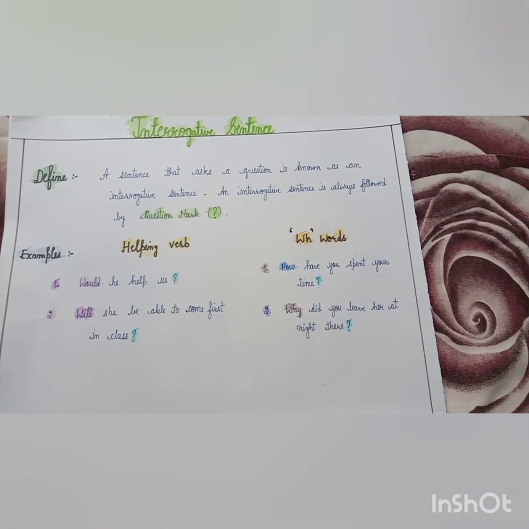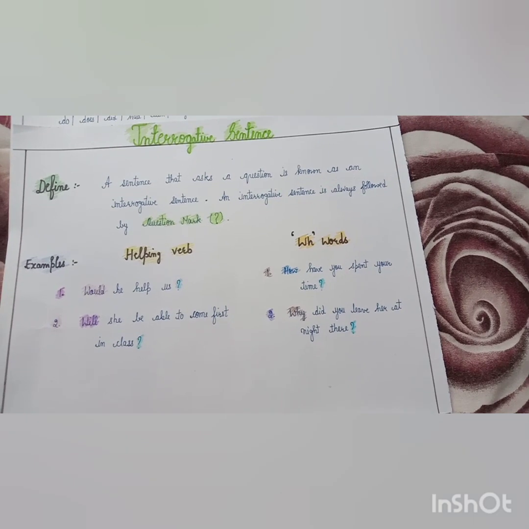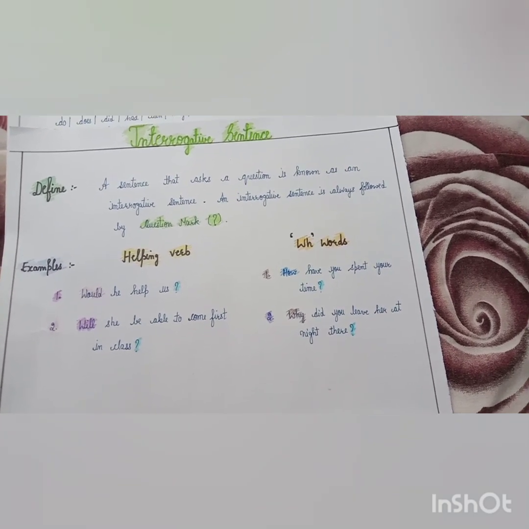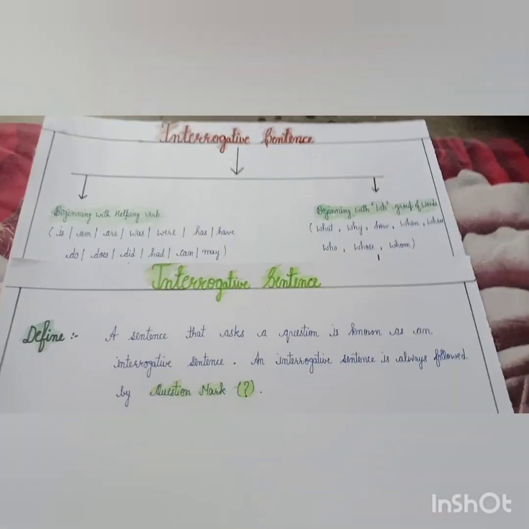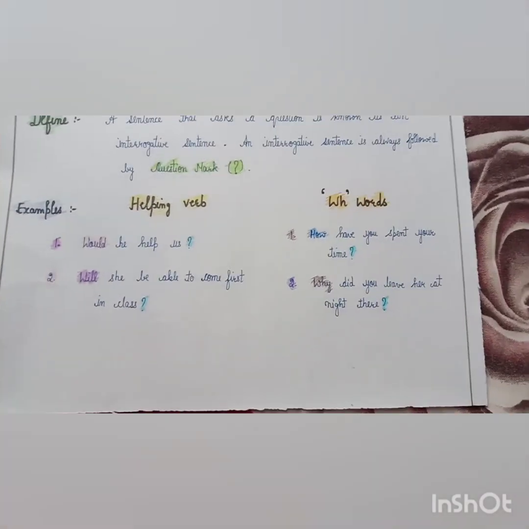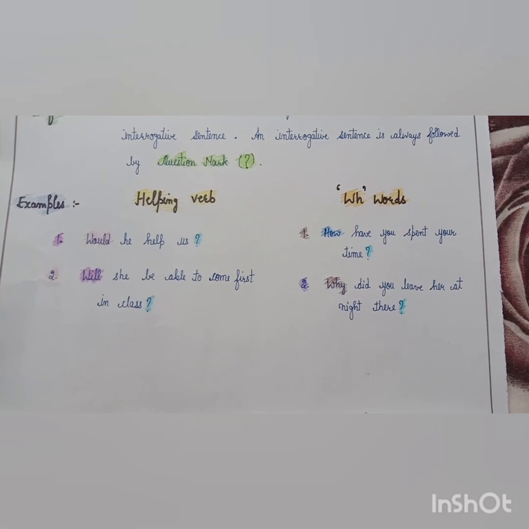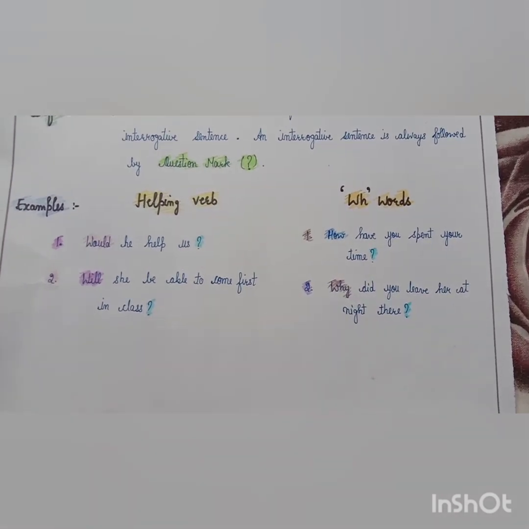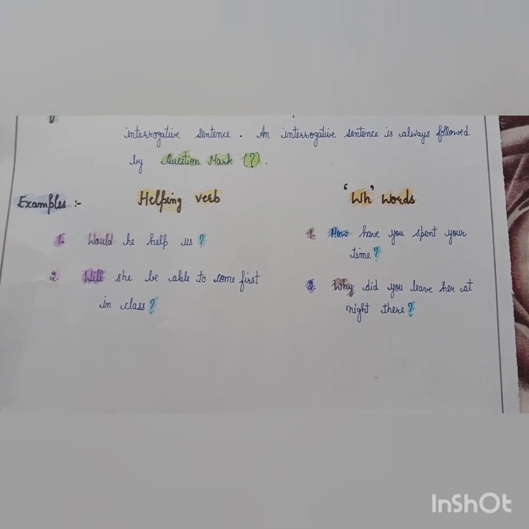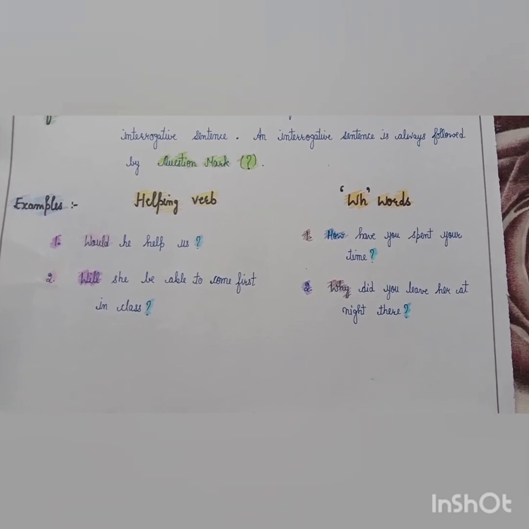Example of interrogative sentence. Examples will be also divided into 2 parts: helping verbs and WH words, as I have told you up. Now examples: would he help us? Will she be able to come first in the class? You can see that helping words would, will, and end with question mark sign.